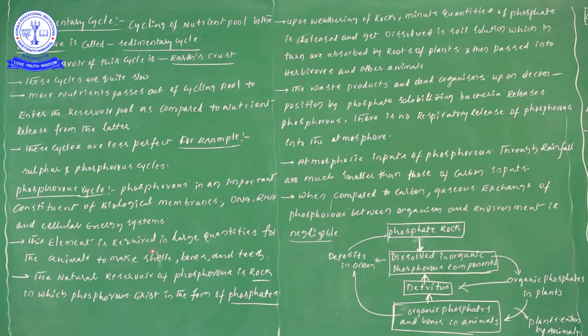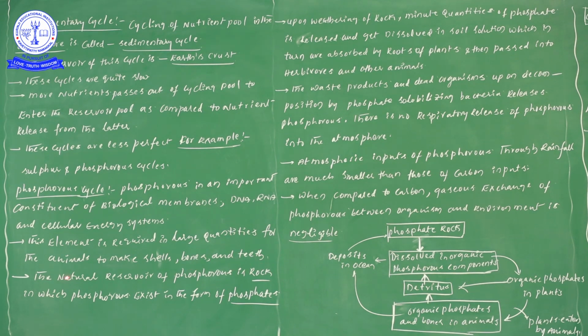Next, this element is required in large quantities for animals. Why is this element required in large quantities? In animals it is involved in the preparation of cells, it helps in making bones, and it is needed for teeth formation.